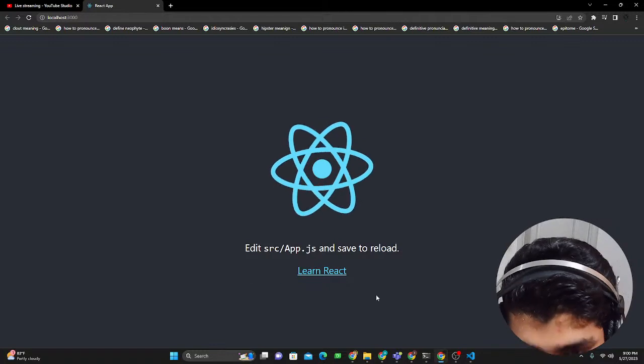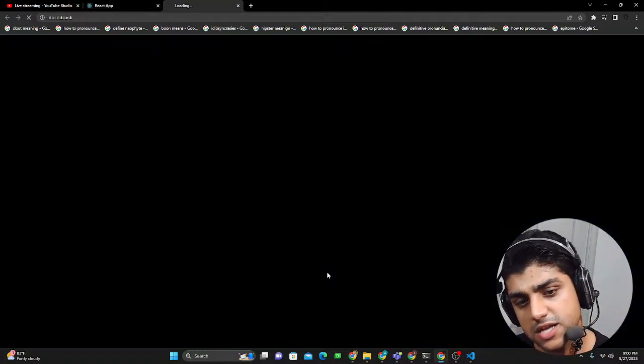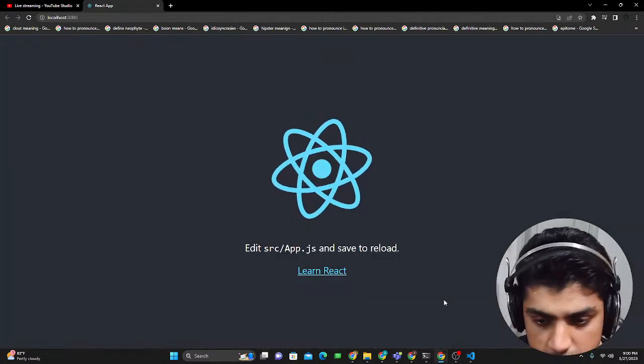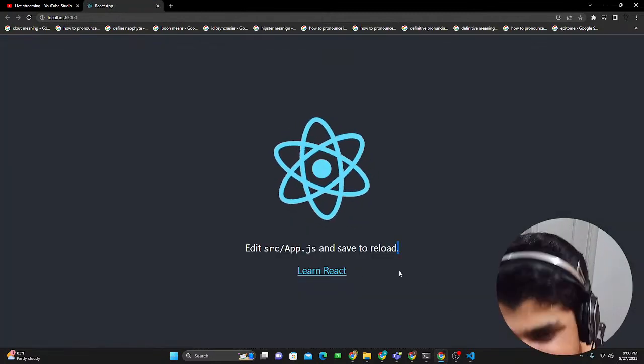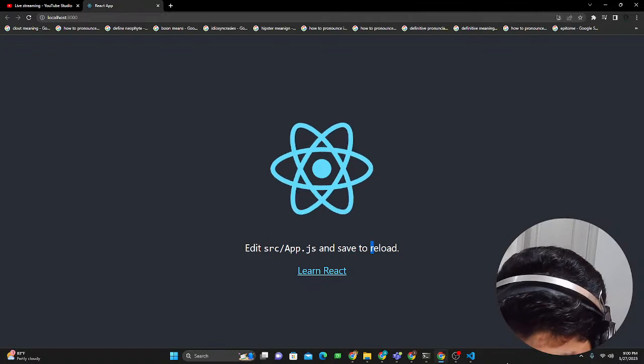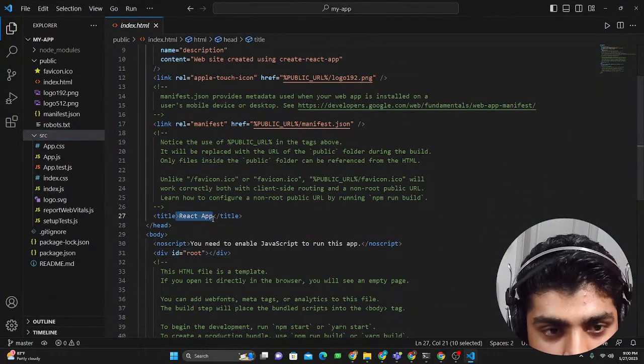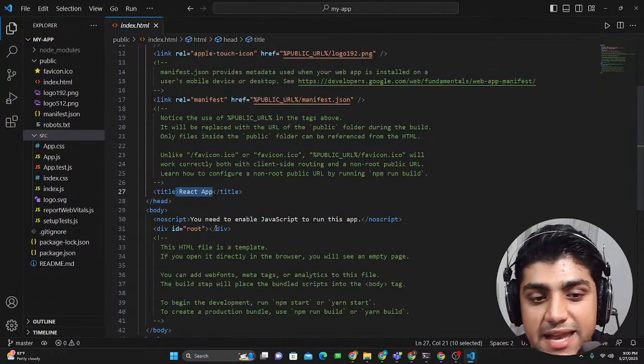What we have here is Learn React. This is the link to, I guess, React.dev, which is the documentation of React. I could change this text as well. So you can see over here, Learn React. Let's change it up. You can see over here, there's this title, React App. And this is the index.html file.